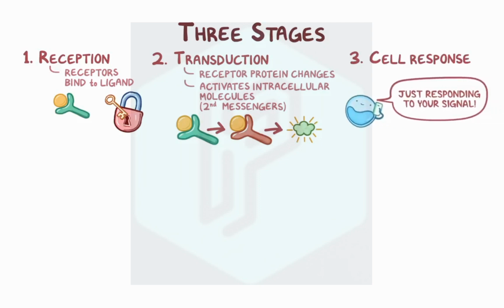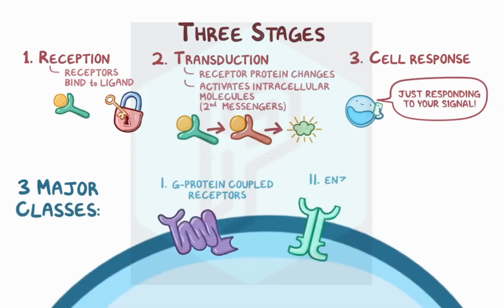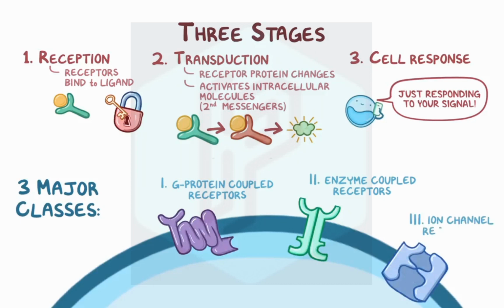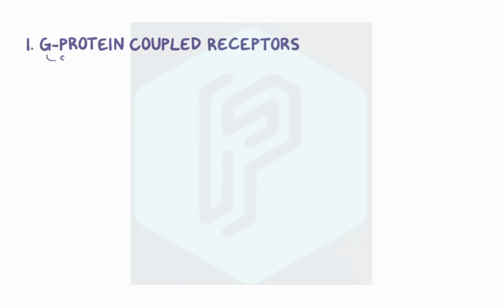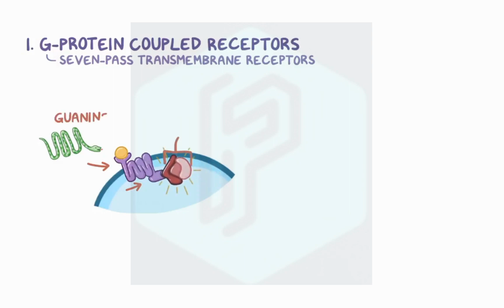Zooming into these transmembrane receptors, there are three major classes: G-protein coupled receptors, enzyme coupled receptors, and ion channel receptors. G-protein coupled receptors are 7-pass transmembrane receptors. These are like really long proteins that have one end that sits outside the cell and binds the ligand. Then the snake-like protein dips in and out of the cell membrane 7 times, and finally ends on the inside of the cell. The end of the G-protein coupled receptor that's within the cell activates intracellular proteins called guanine nucleotide binding proteins, or G proteins.